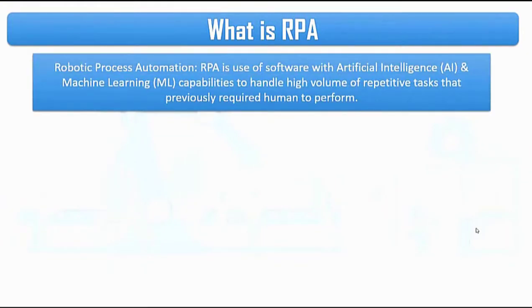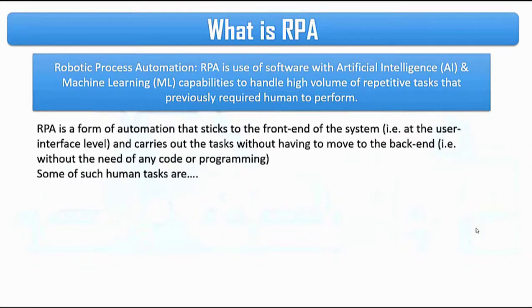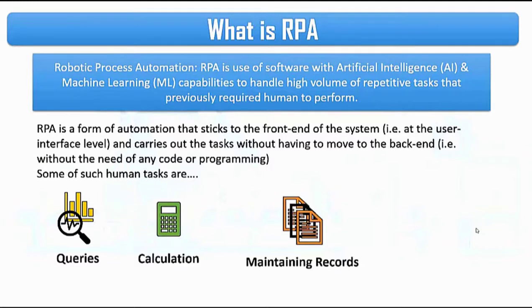RPA is the use of software with artificial intelligence and machine learning capabilities to handle high volumes of repetitive tasks that previously required humans to perform. RPA is a form of automation that sticks to the front end of the system and carries out the tasks without the need of any code or programming. RPA is basically configurations that automate repetitive tasks. Some of the human tasks are like asking queries, making calculations, record maintenance, and even handling transactions.